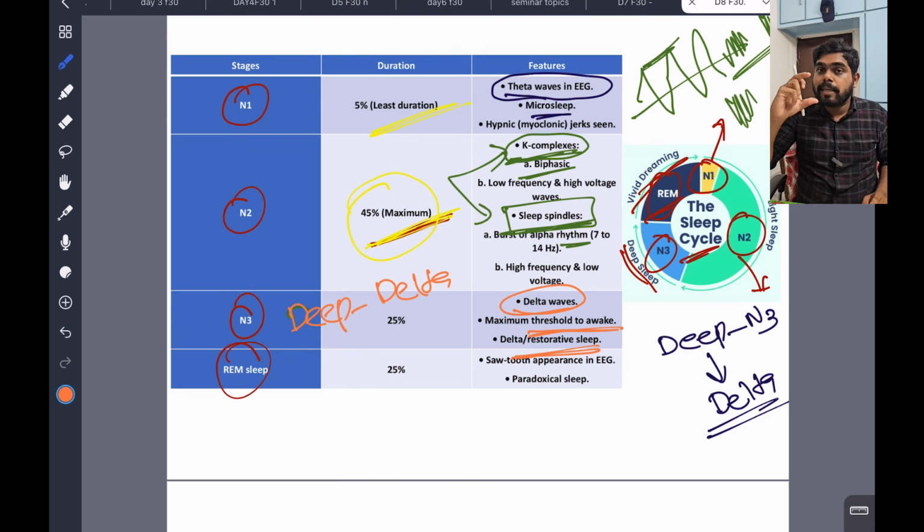This is very important for a person to have a proper quality of sleep. The quality of sleep is determined by the N3 stage. So those who have less N3 stage, their quality of sleep will be disturbed. They have some problems and they are not satisfied. It is the restorative sleep, an essential phase of the sleep cycle. Okay, clear, deep delta waves.